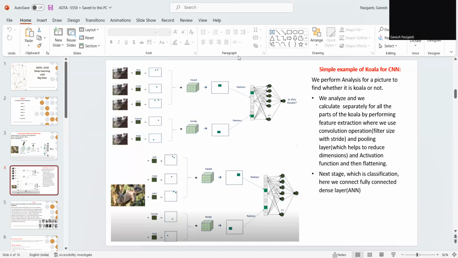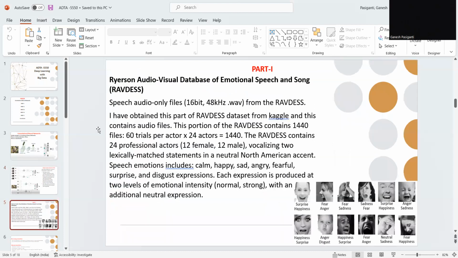Let's go to the next slide. So here comes part one. As I mentioned in my index, it has around five parts and a conclusion. So here starts the first part.